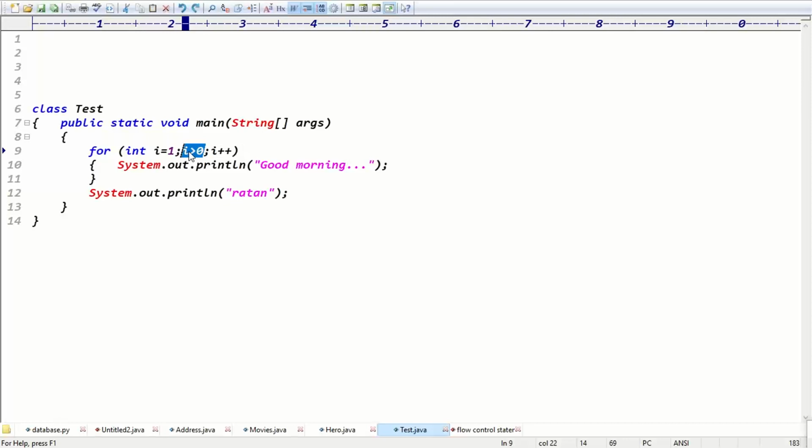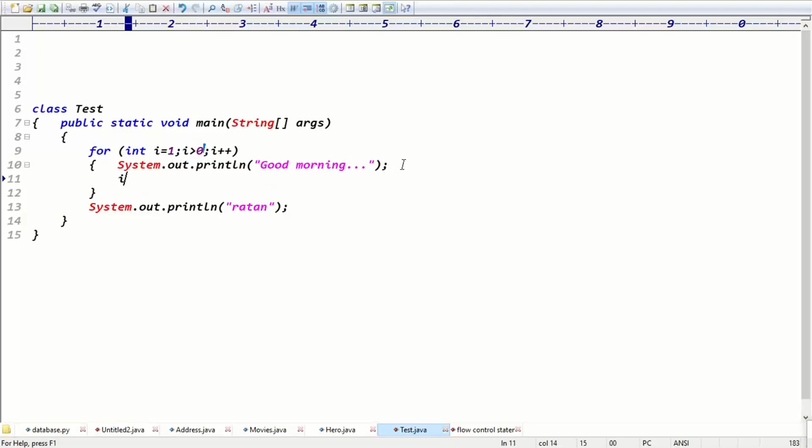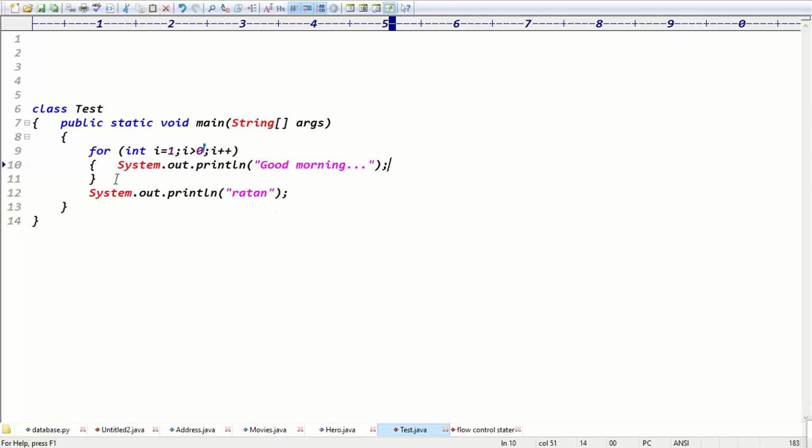But if you write a condition, does the compiler know this condition or not? Definitely not, because if you write i++ or i-- here, or assume I write i = i + 6 or something like this, then maybe the condition fails. That's why the compiler is unable to decide this is an unreachable statement. The compiler will generate the unreachable statement error only when you write Boolean constants, right? That's it, guys.